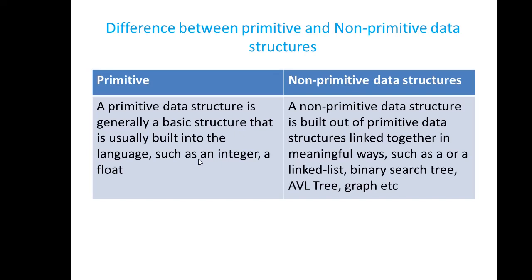This is the difference between the primitive and non-primitive data structures. We can summarize this again. A primitive data structure is generally a basic data structure that is usually built into the language and is inherent to the language, such as integer, float, char, string, boolean. A non-primitive data structure is built out of the primitive data structures linked together in a meaningful way, such as a linked list, binary search tree, AVL tree, graph, etc.